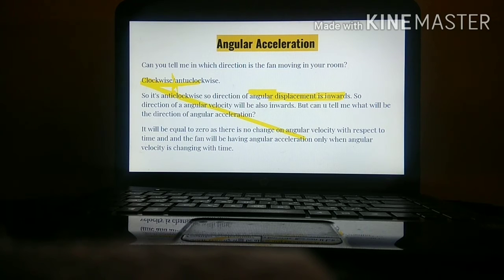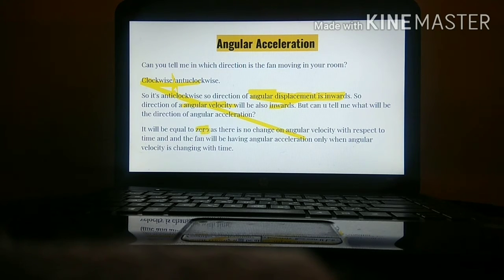Angular displacement and angular velocity will be in the same direction. But can you tell me what will be the angular acceleration in this case? Angular acceleration will be 0.